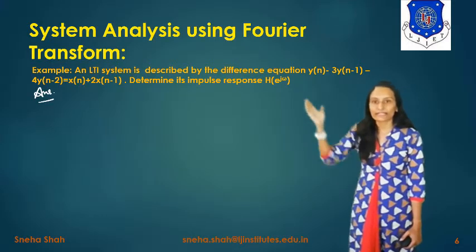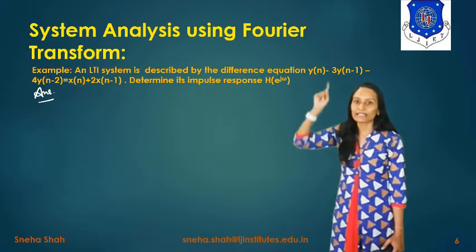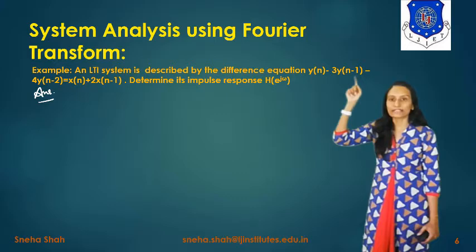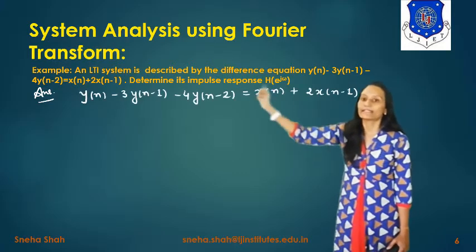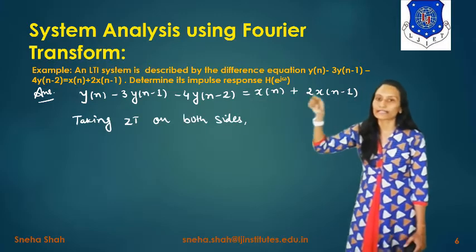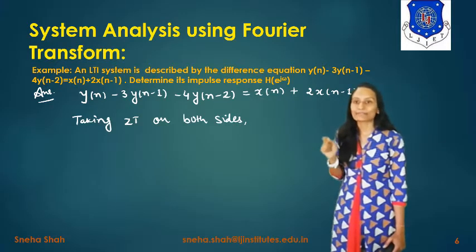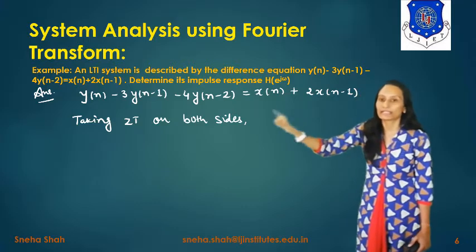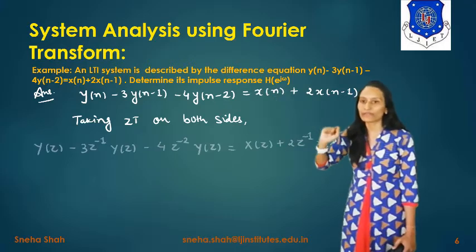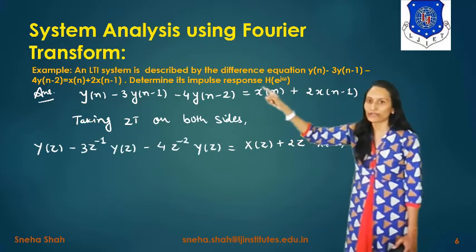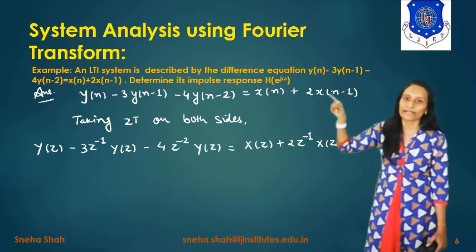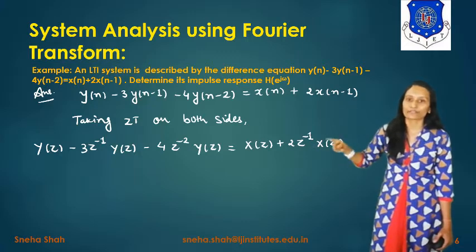If we are solving this example, starting with this difference equation, first of all we take the Z transform of this difference equation. First I am writing this equation as it is. Now I am taking the Z transform on both sides. After using the time shifting property of the Z transform, this equation will be represented as Y of z minus 3z inverse Y of z minus 4z raised to minus 2 Y of z is equal to X of z plus 2z inverse X of z.